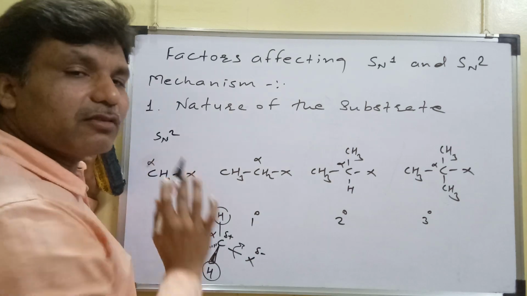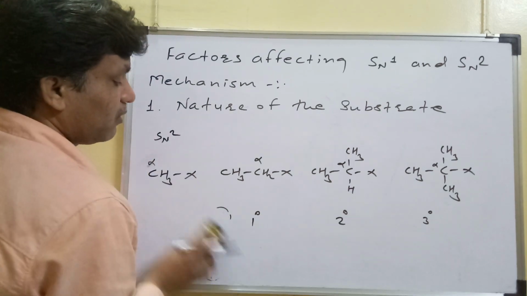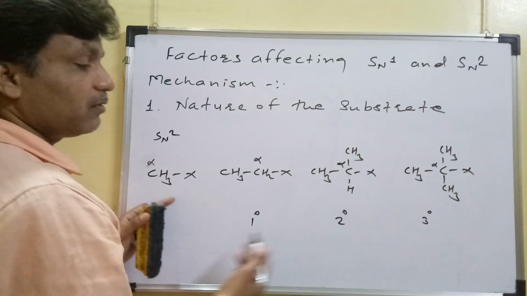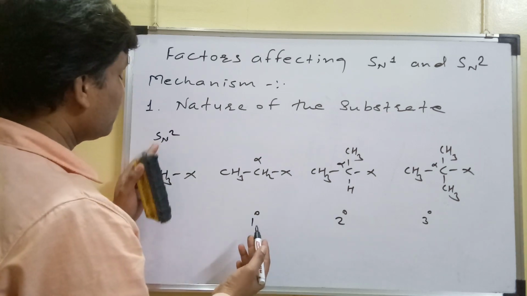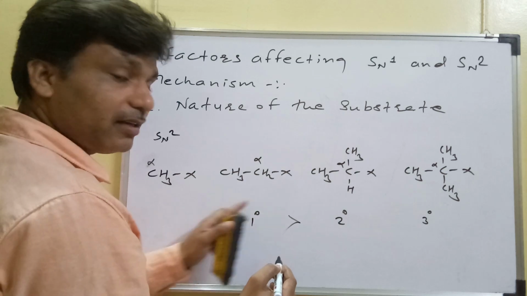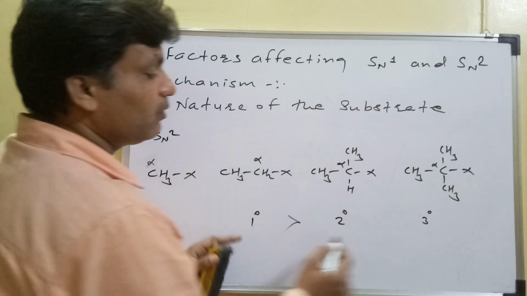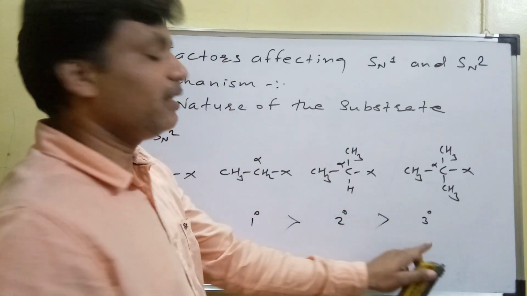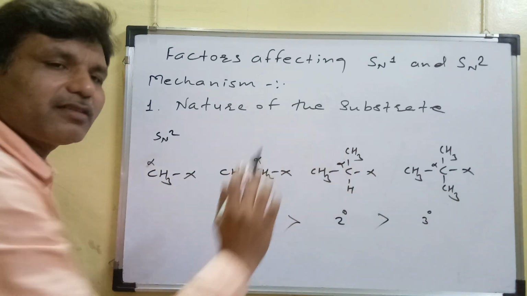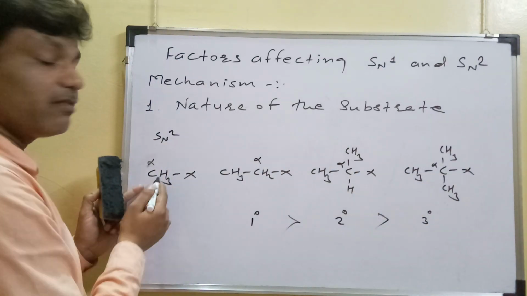This is about the SN2 reactions. If you want to write the relative rate of SN2 reactions for these molecules, then this one is highly favorable for SN2, and this is the least favorable. The tertiary alkyl halide is least favorable for SN2 reactions, and this is the most favorable.